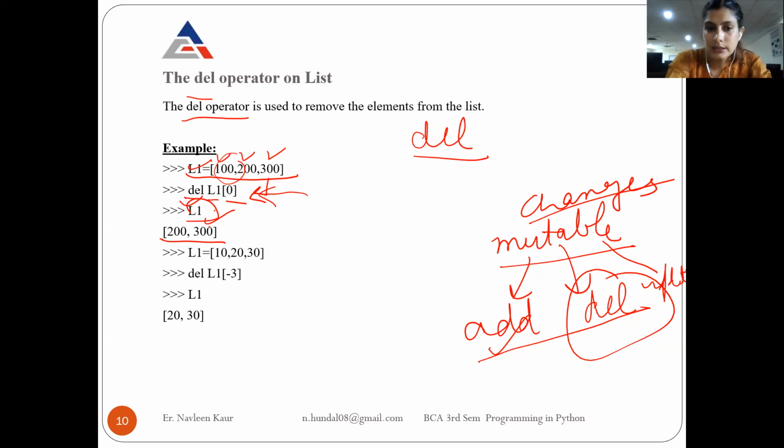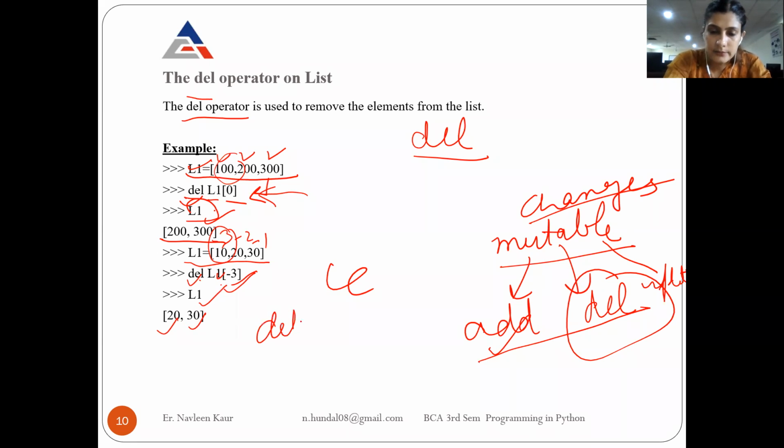There is one more example. This is the list now: 10, 20, and 30. You can even delete using negative indexes. So if I write del L1 and -3 as the index, this is -1, this is -2, this is -3. So this 10 will be deleted. And when you display the contents of the list, only 20 and 30 will be there.